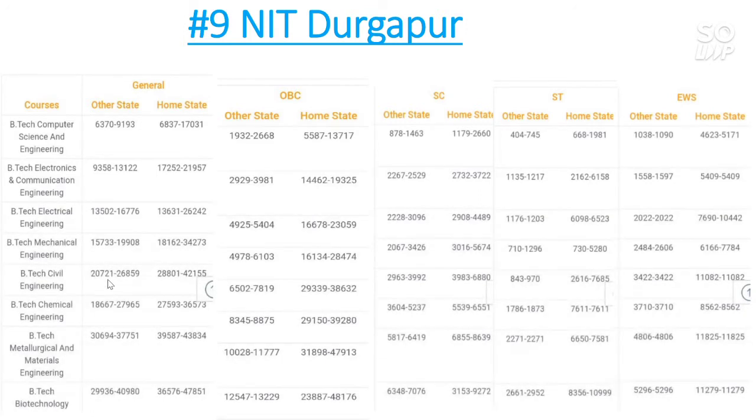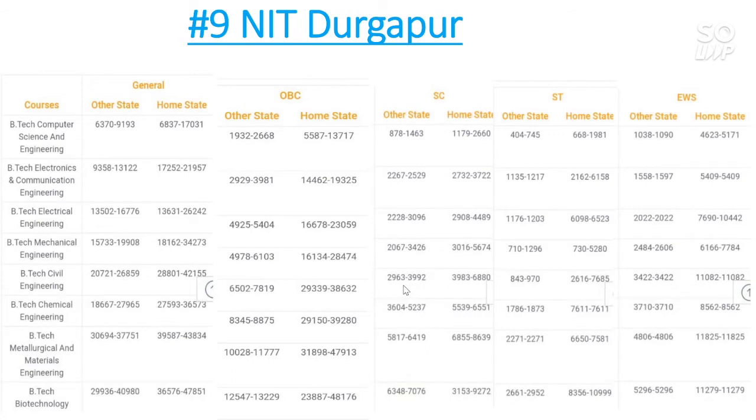Now talk about civil engineering branch. For general other state, the cutoff goes to 27,000. For home state, the cutoff is 42,000. For OBC category, the cutoff for other state goes to 7,800, and for home state the cutoff is 38,000.